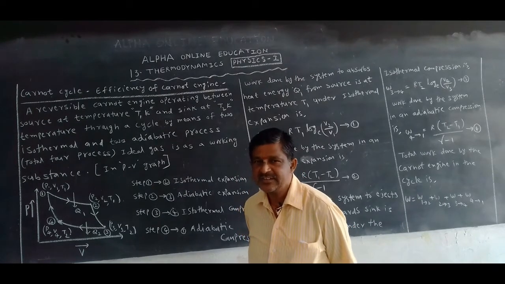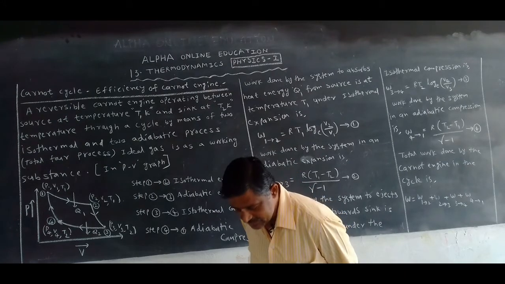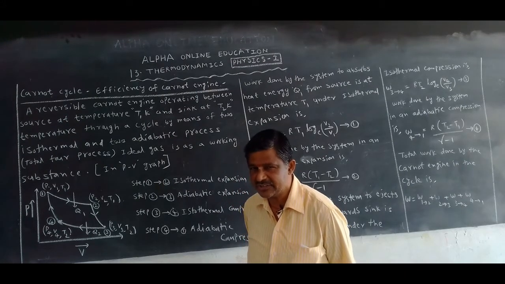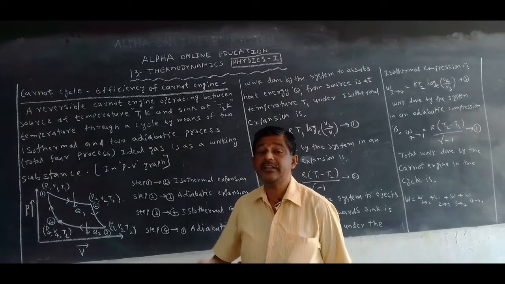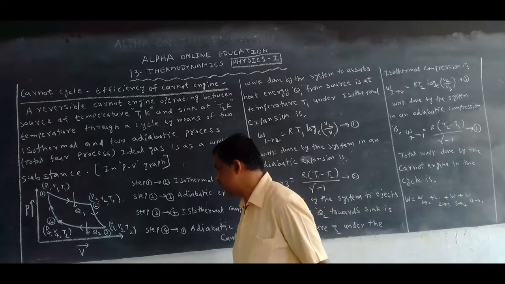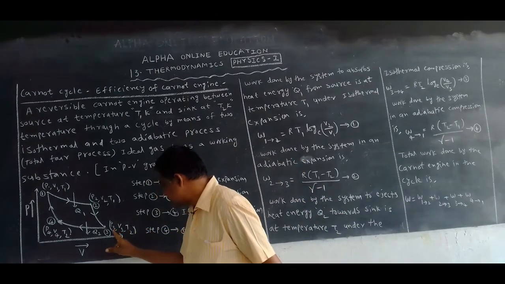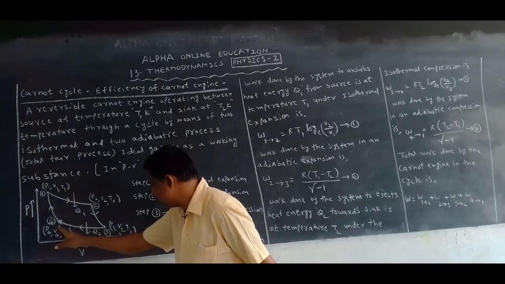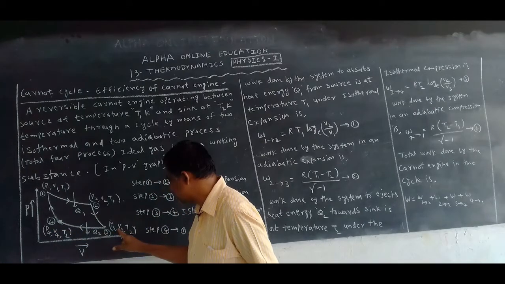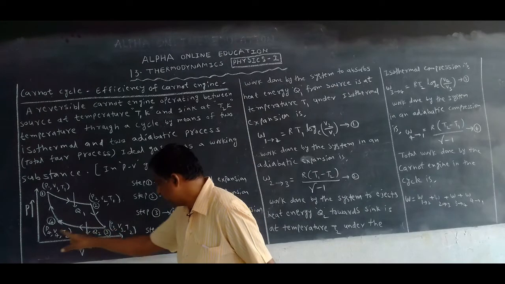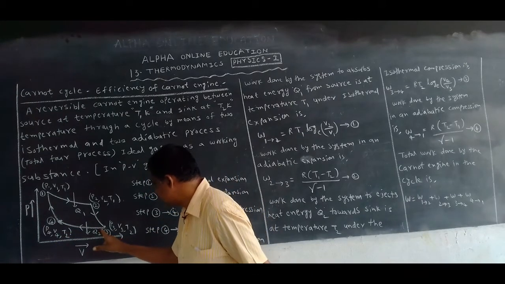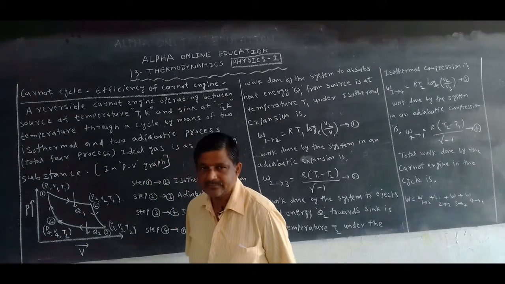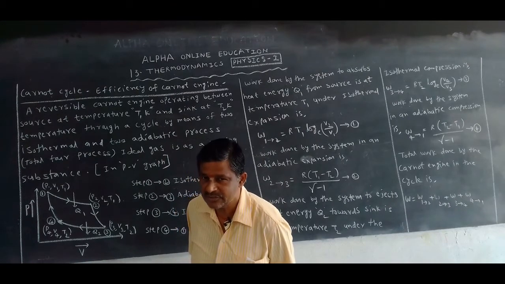It undergoes isothermal compression. In an isothermal process, which quantities change? Pressure changes and volume changes, but temperature does not change. The pressure changes from P3 to P4, the volume changes from V3 to V4, and the temperature is not changed. Here it is T2 and here also T2, but from here to here the working substance undergoes which process?